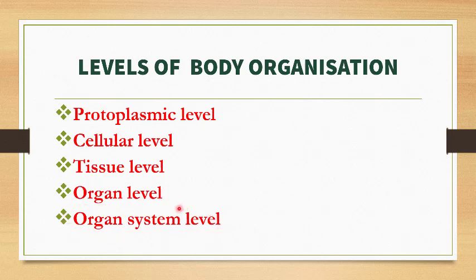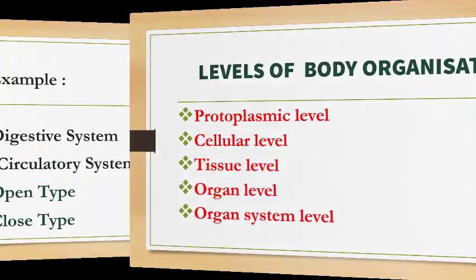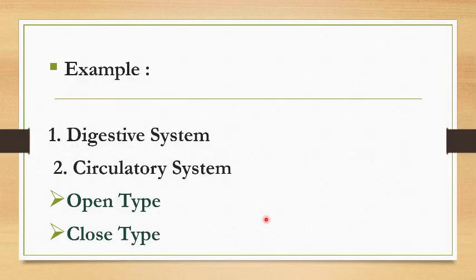Next, organ system level of body organization. Organs are associated to form functional systems, example annelids, arthropods, mollusks, echinoderms and chordates. If we take examples, organ systems in different animals exhibit various patterns of complexity. By taking the example of the digestive system, we can say the digestive system in platyhelminthes has only a single opening, while other higher organisms have two openings, mouth and anus.